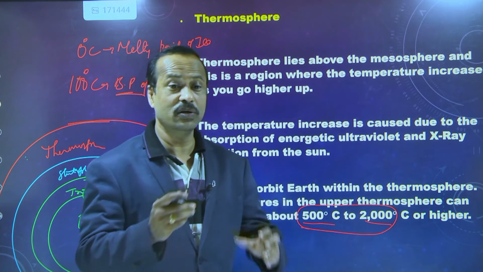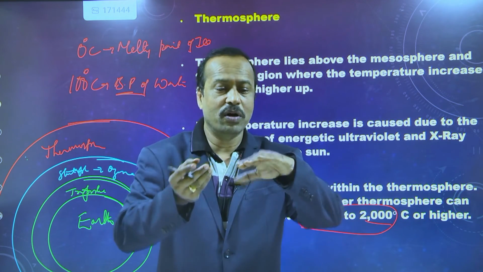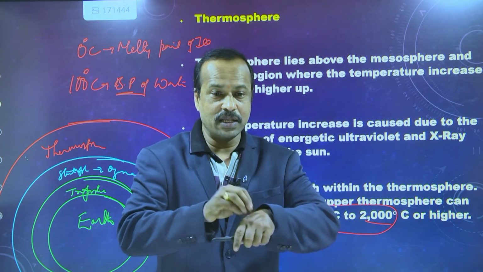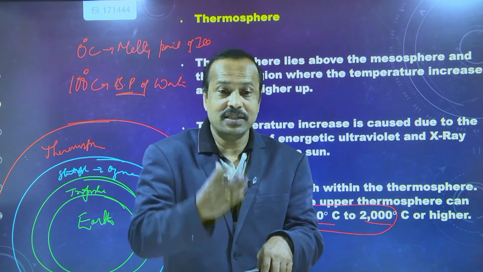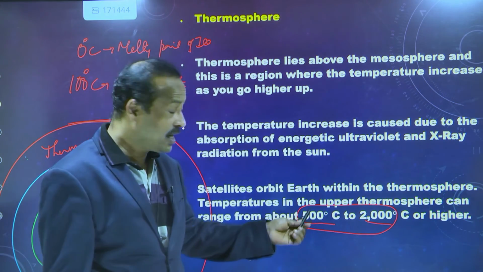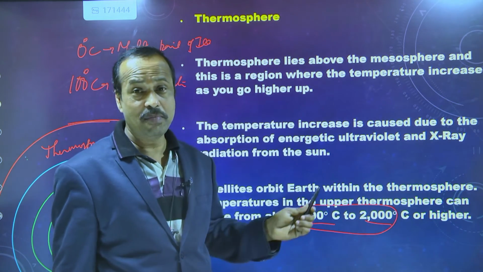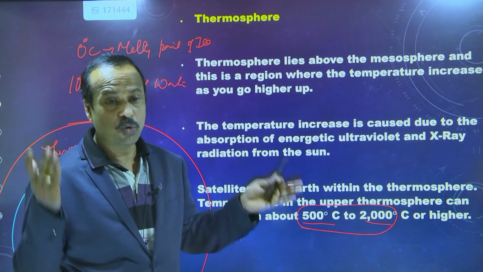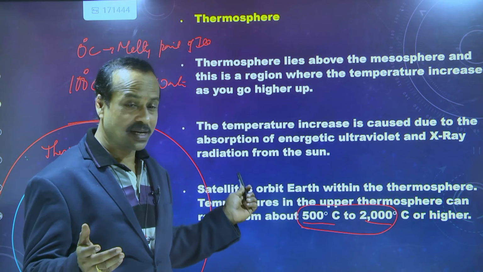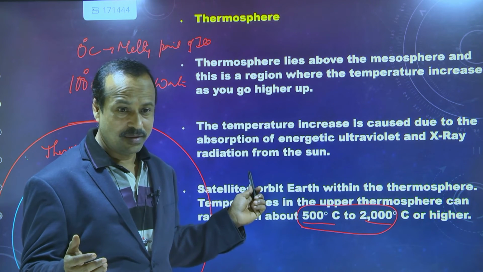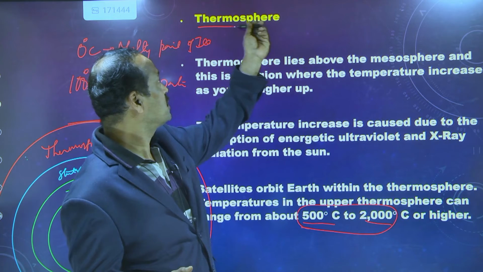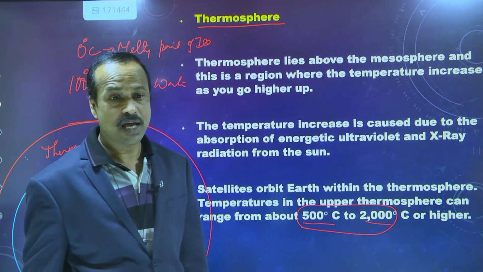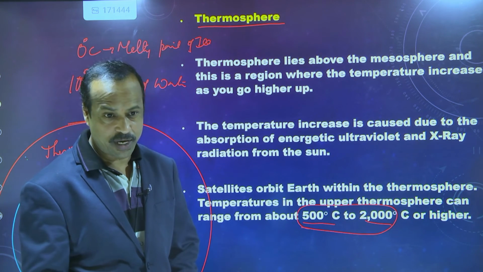At 100 degrees only water boils. When boiling water falls on the skin, bubbles come and our skin burns. That is 100 degrees, but here it is 500 to 2000. So now you can imagine how high the temperature will be in this layer. Is this clear to you? That's why it is called the thermosphere.